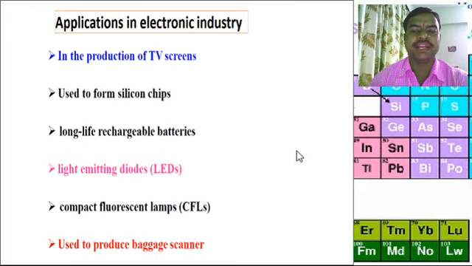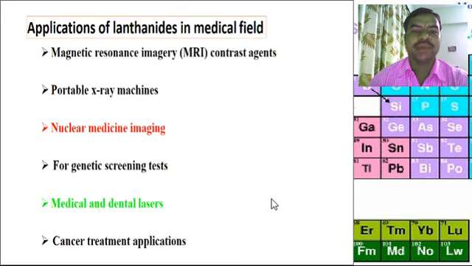Application in the electronic industry: in the production of television screens, used to form silicon chips, long life rechargeable batteries, light emitting diodes, compact fluorescent lamps, used to produce body scanners. Applications of the lanthanides in the medical field: magnetic resonance imaging contrast agents, portable X-ray machines, nuclear medicine imaging, genetic screening tests, medical and dental lasers, cancer treatment applications.